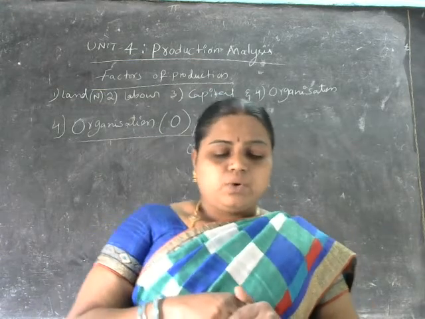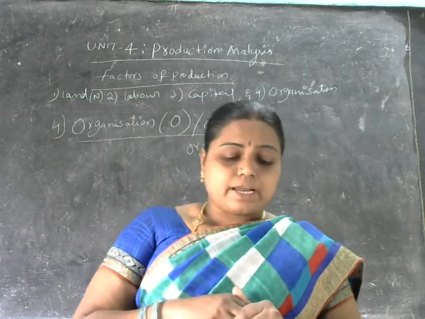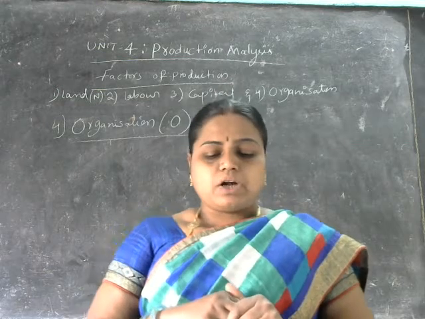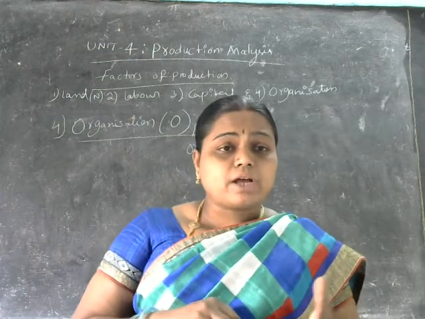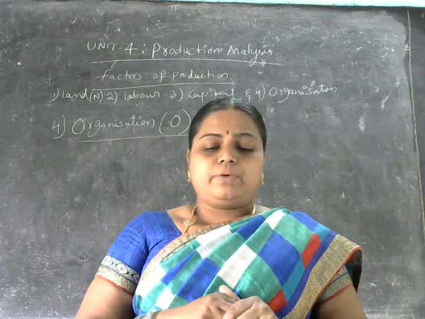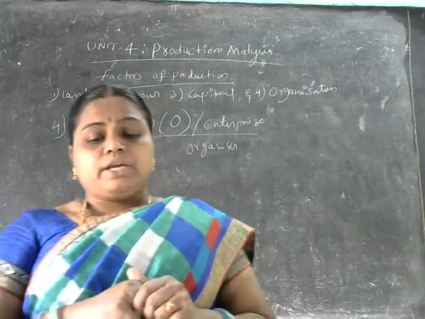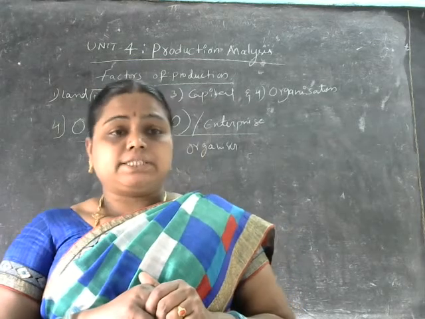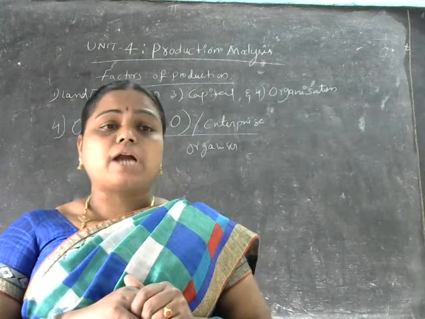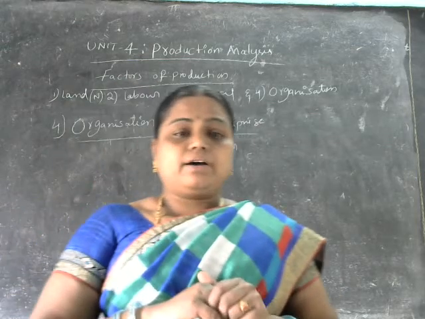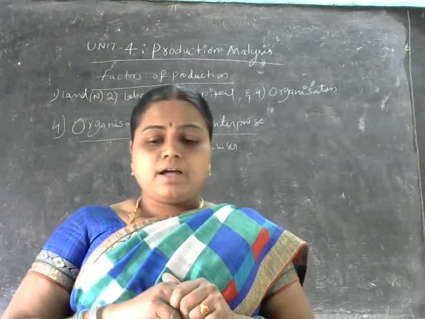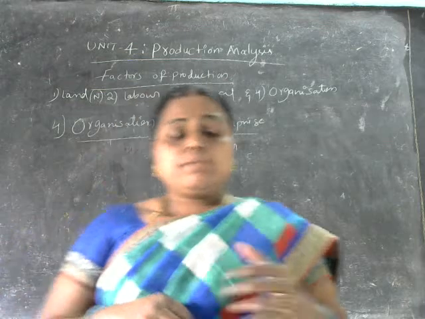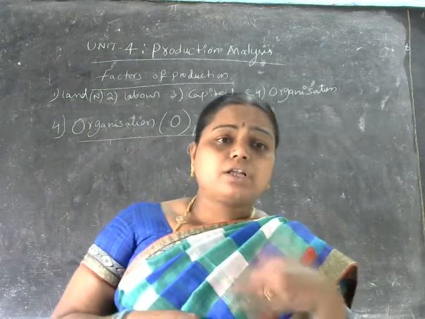So this factor is known as what here? Organizer. So he has also been called an entrepreneur here. An entrepreneur has to initiate the business, which means to start the business, and has to bear the risk. He must need to bear the risk to earn profits or, in the form of losses.